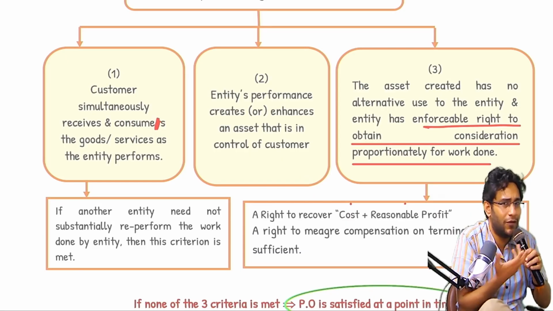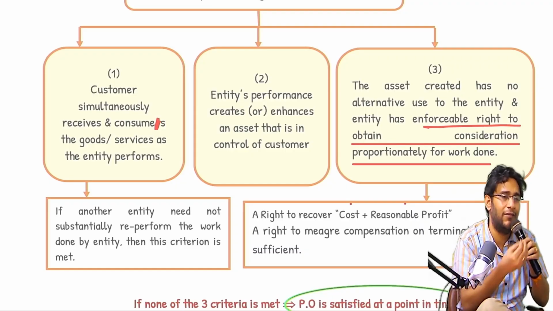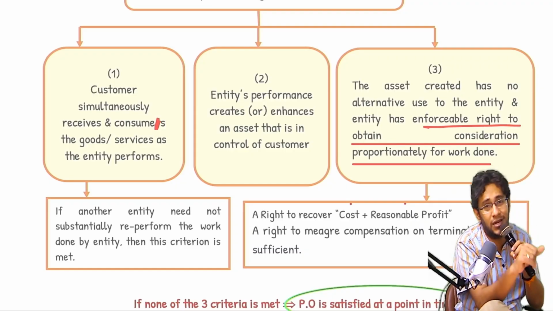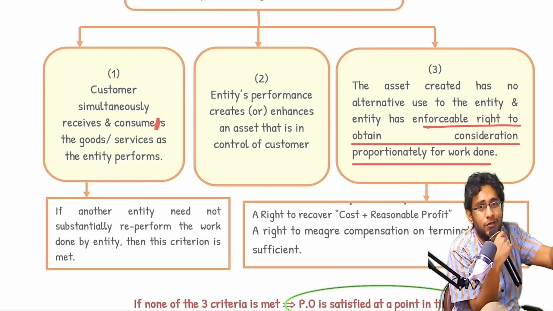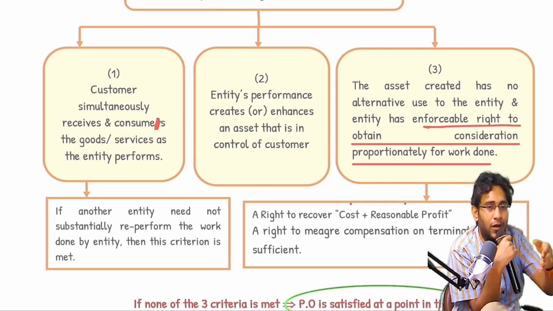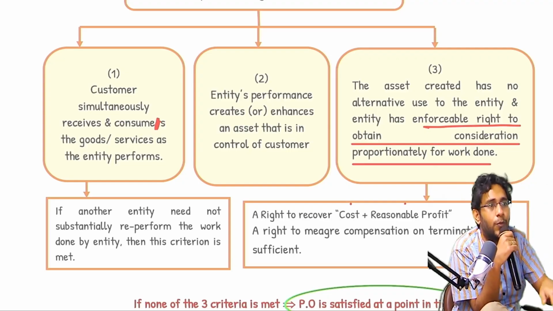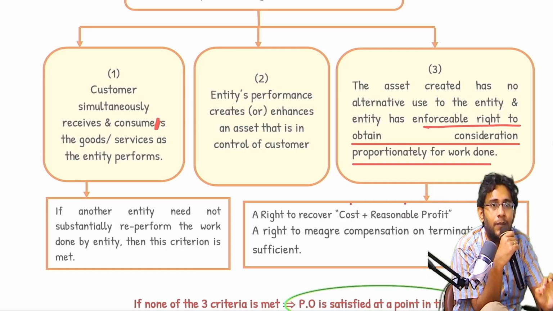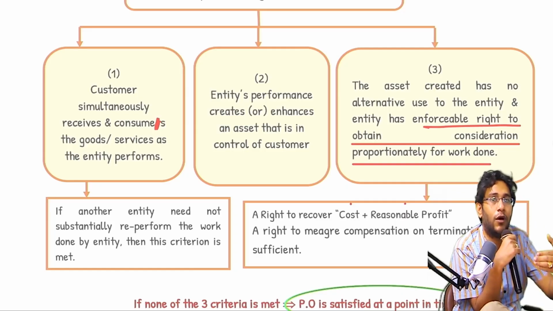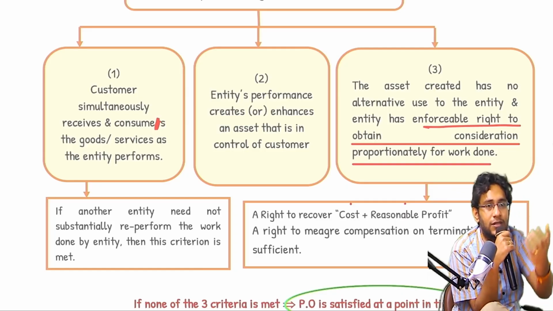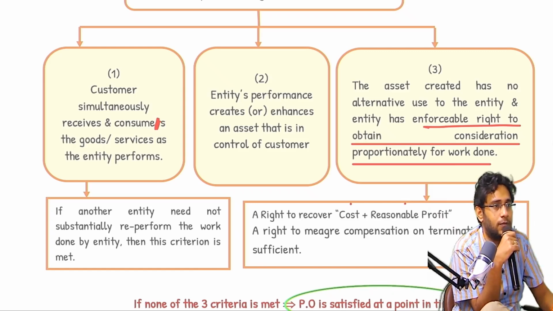So what will you do? I don't have any other alternative use. What will I do? I will anyway give it to that customer only. What our standard says is, anyway after 6 months also you have to give it to the customer only. Now it is only 3 months. Recognize revenue proportionately, provided for whatever work you have done till now, you have a right to receive proportionate consideration.